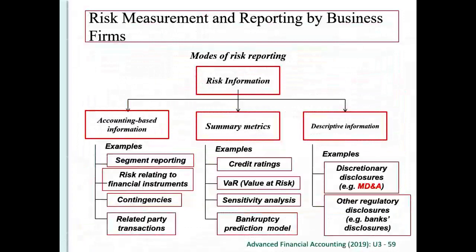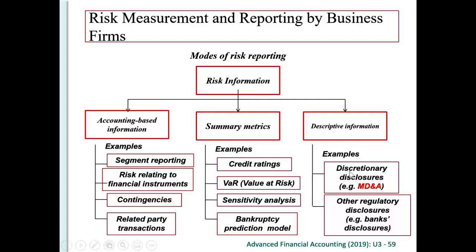There are many different methods to report about the risk. There will be some summary metrics like the credit rating, the value at risk, sensitivity analysis, and there may be even bankruptcy prediction model, something like the Z-score or something like that. There will be descriptive information in our annual report. We surely understand that we report many things. Right? As I've said before, if we disclose more, the financial statement users will know more, and therefore they can assess, they can evaluate the risk themselves.